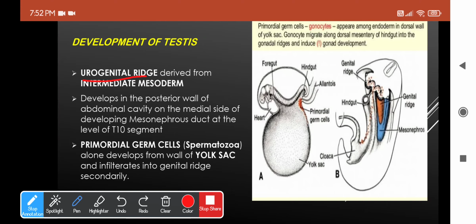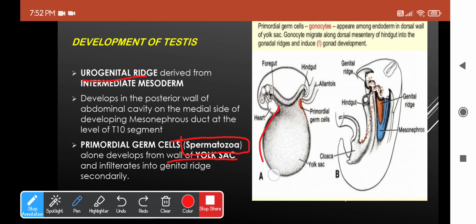Except the spermatozoa. This is very important because the actual gametes do not come directly from the testis. They are called the primordial germ cells, which are precursors of the gametes, and they tend to come from the wall of the yolk sac.